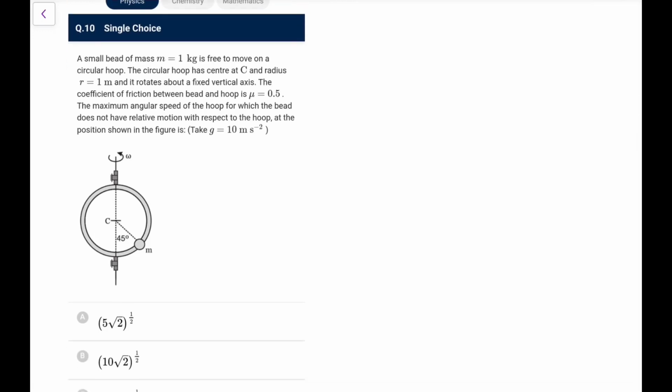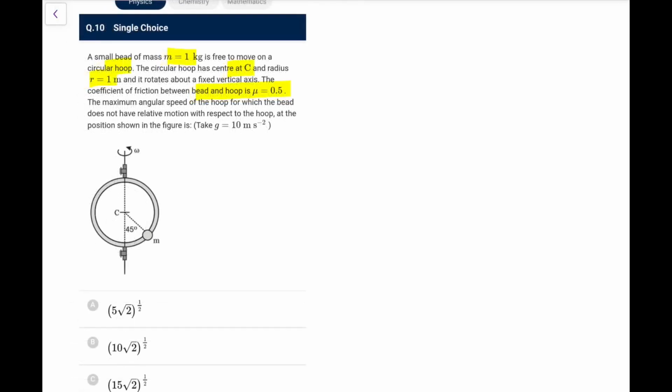Yes, a small bead of 1 kg is free to move on a circular hoop. The circular hoop, centered at C and of radius 1, rotates about a fixed vertical axis. The friction coefficient between the bead and the hoop is 0.5. Find the maximum angular speed of the hoop for which the bead doesn't have relative motion with respect to the hoop.